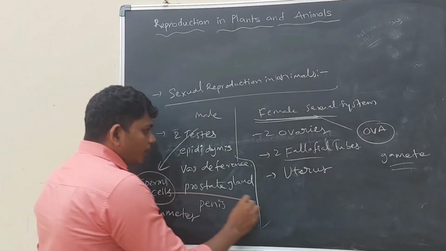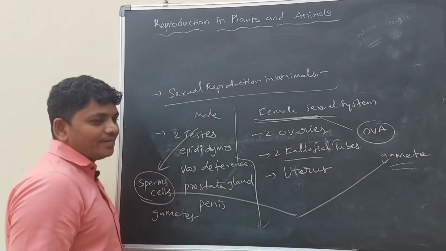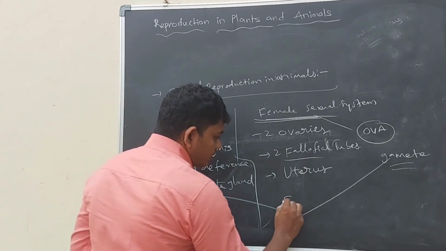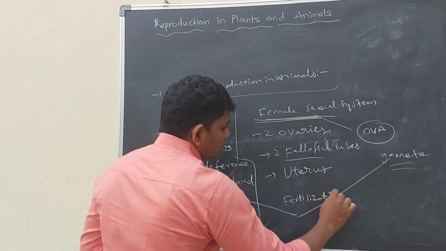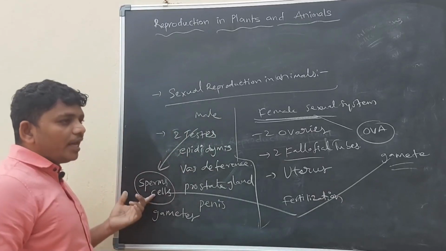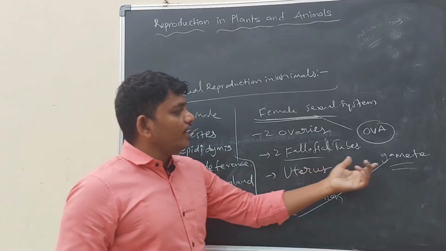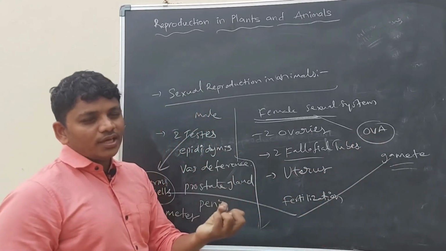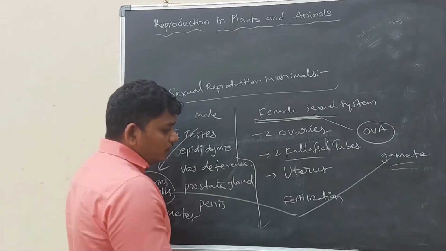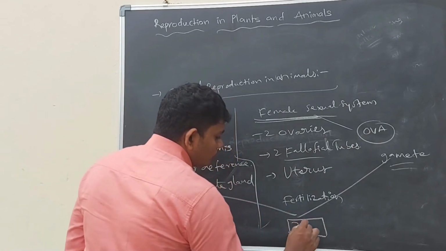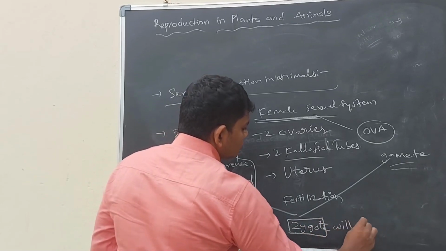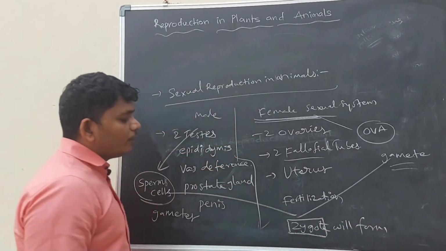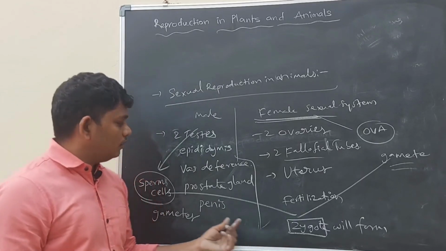Whenever sperm cells and ova combine, fertilization occurs. Whenever the male gamete, the sperm cell, and the female gamete, the ova, fuse, then a zygote will form. So what should happen for the formation of the zygote?